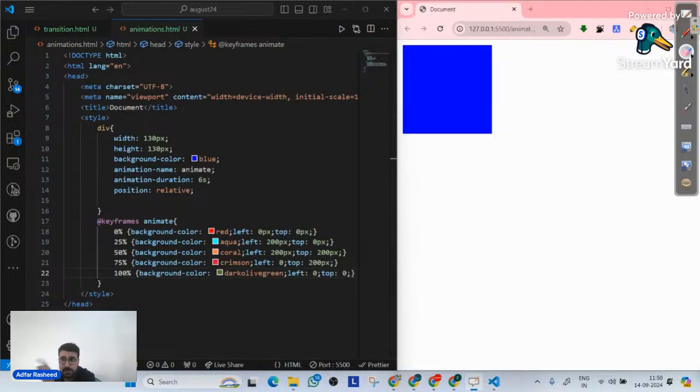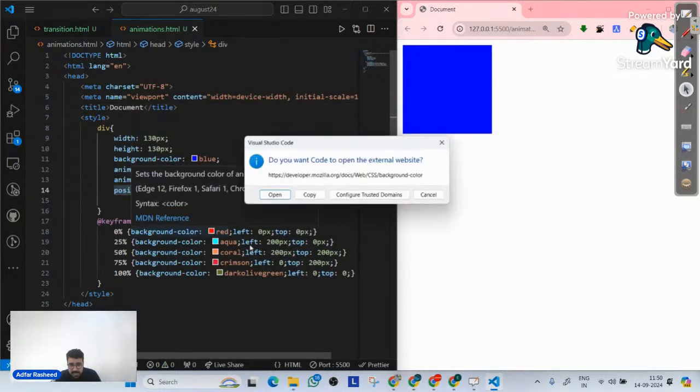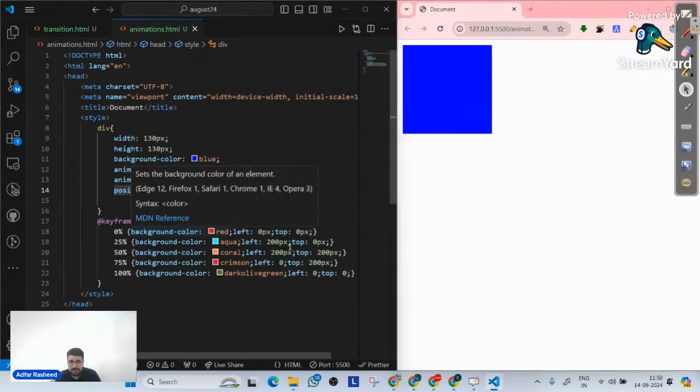Now I have a simple question that I want to ask here, and who will answer this? If I remove this position relative property here, will these left and top values that I have implemented at 0%, 10%, 20%, whatever the time is, be implemented? Will they work? Do they make sense if I remove position relative from the div element?